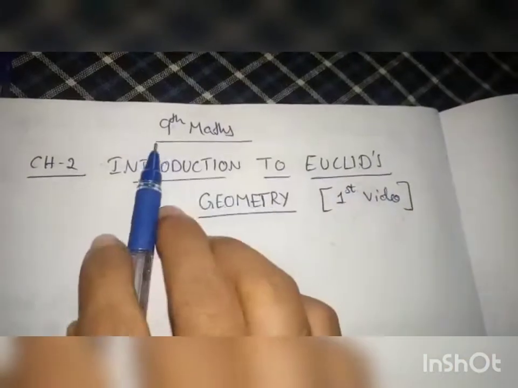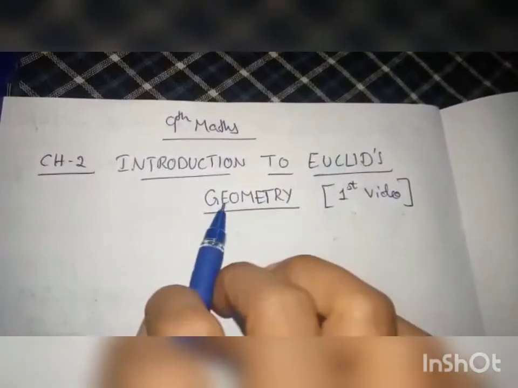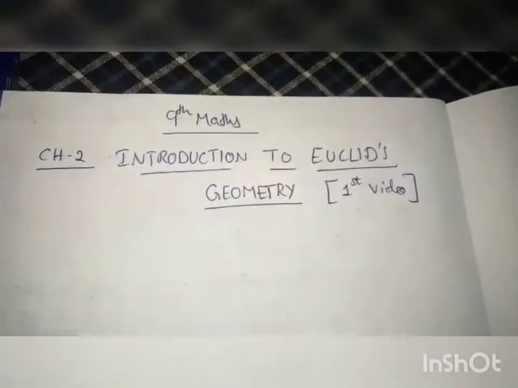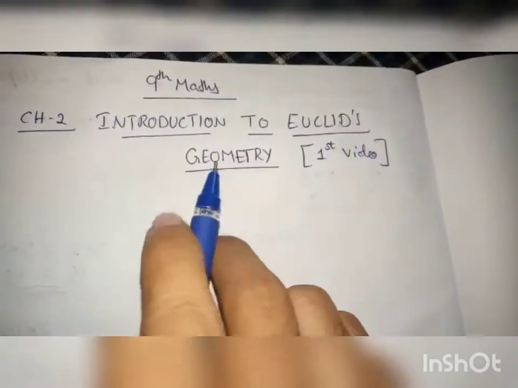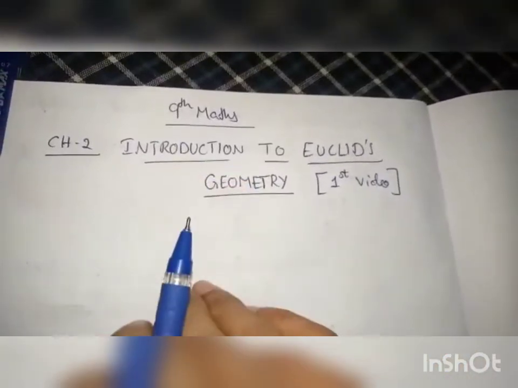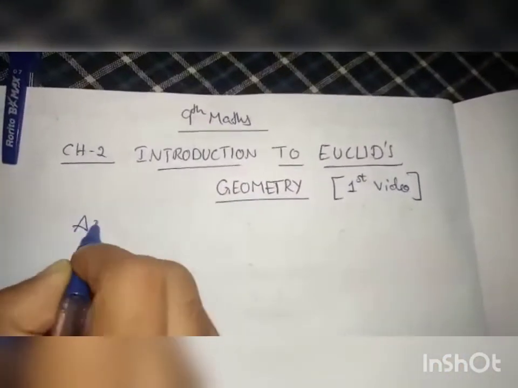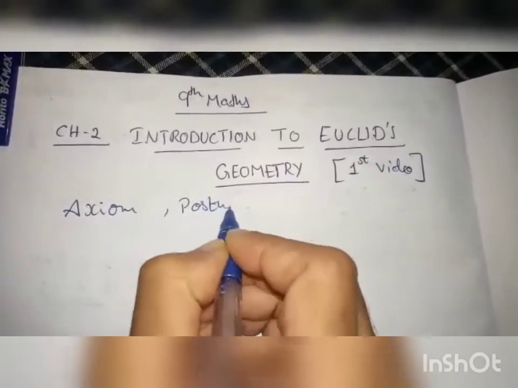Good morning students. Today I am going to teach 9th maths second chapter, introduction to Euclid's geometry. So we are going to study a new chapter, that is Euclid's geometry. What we'll be studying in this chapter is axioms and postulates.